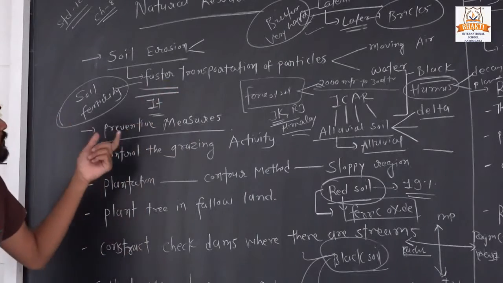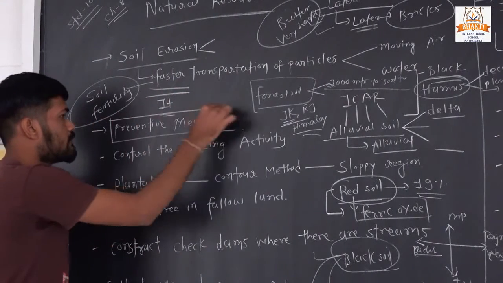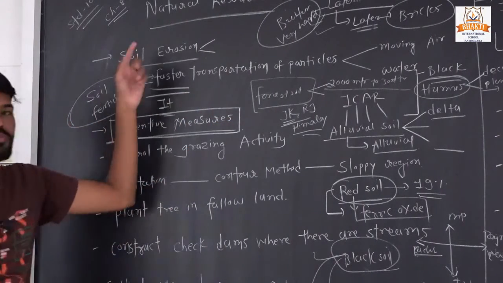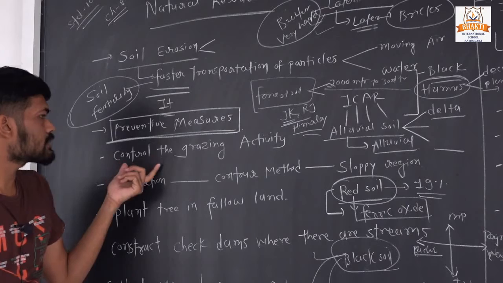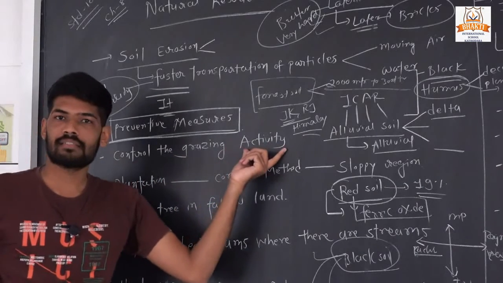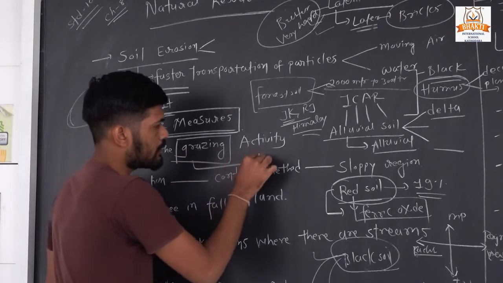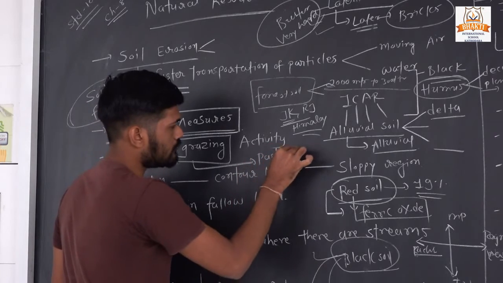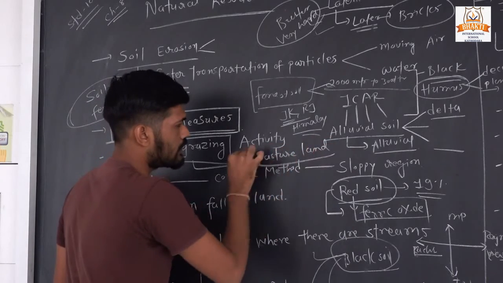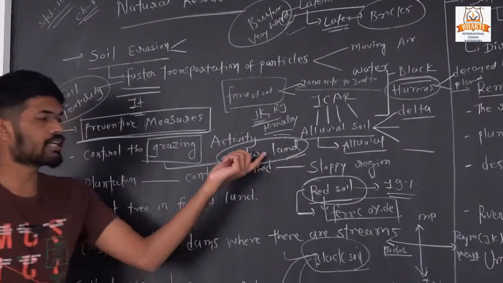Okay, what are the preventive measures to stop this type of soil erosion? First one is to control grazing activity. Grazing is mostly done on pasture land. Pasture land is land where animals can graze.